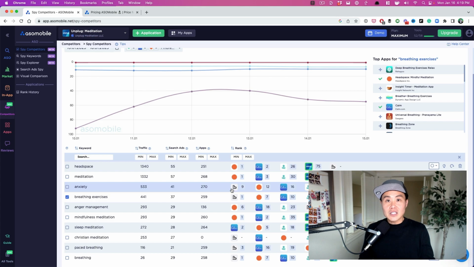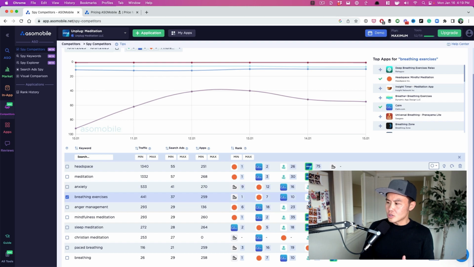Now breathwork is not as huge as Calm and Headspace. They're doing fairly well, but again, they're not as big as them. So now it becomes an exercise of figuring out, oh, all right, that is interesting. Let me go after that.